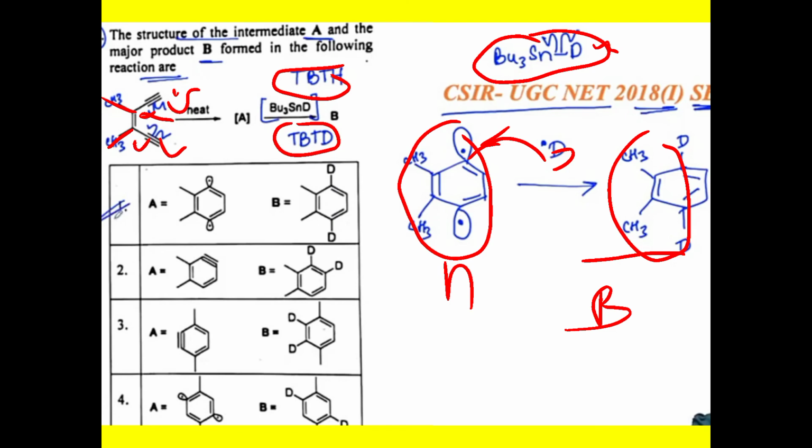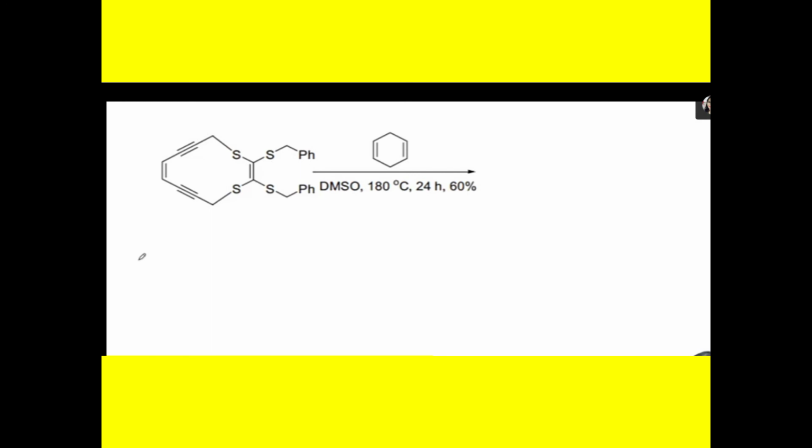Here we can write down the CH3 group. So this is your A product, this is your B product. So the answer for this question is the first option; it is correct. So it is very simple. Do you understand here? Again, we have to see the next example.